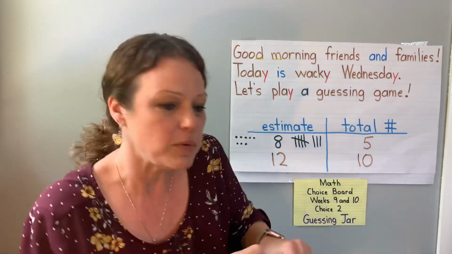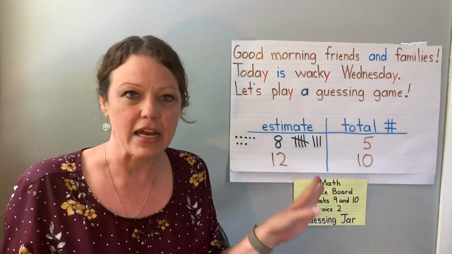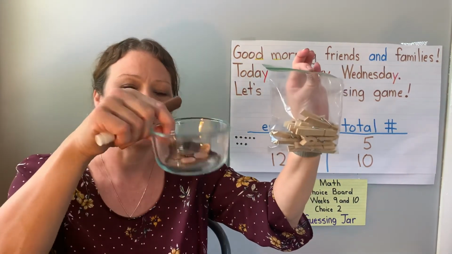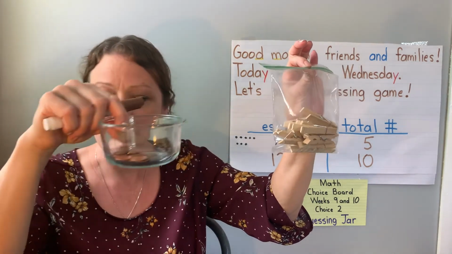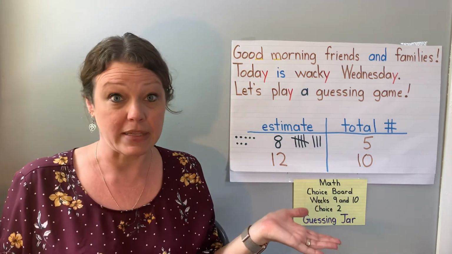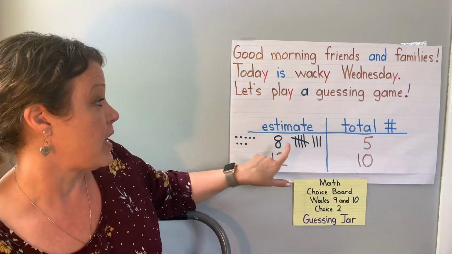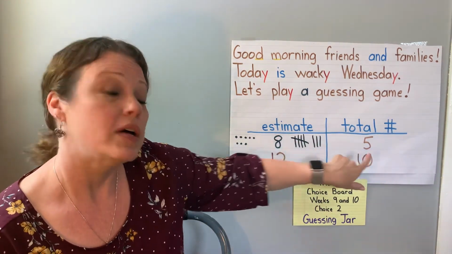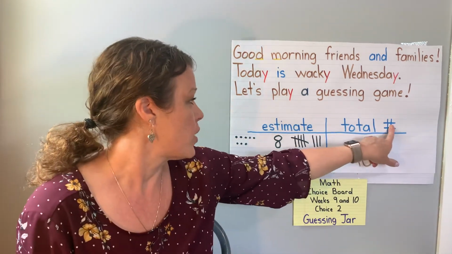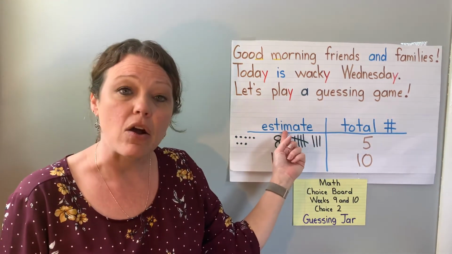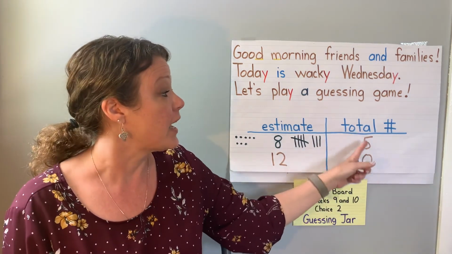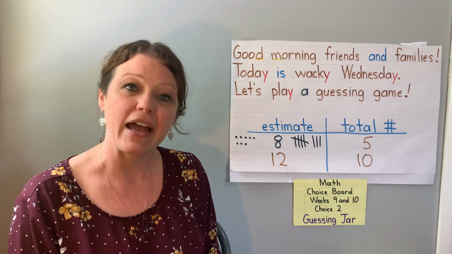So today, that's what you're going to do. You can get any kind of container that's clear. It can be a baggie, it could be a cup or a plastic container. You can put pennies in, or toys, or rocks from outside. And then you need to write a chart with 2 spaces, one for your estimate and one for your total number. And you're going to estimate or guess how many are in there, and then you're going to check and find out how many are actually in there.